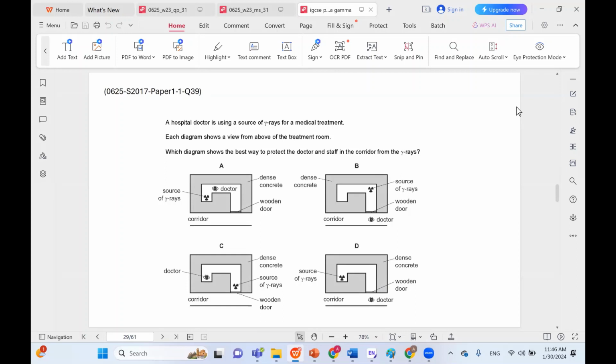A hospital doctor is using a source of gamma rays for medical treatment. Each diagram shows a view from above of the treatment room. Which diagram shows the best way to protect the doctor and the staff in the corridor from the gamma rays?